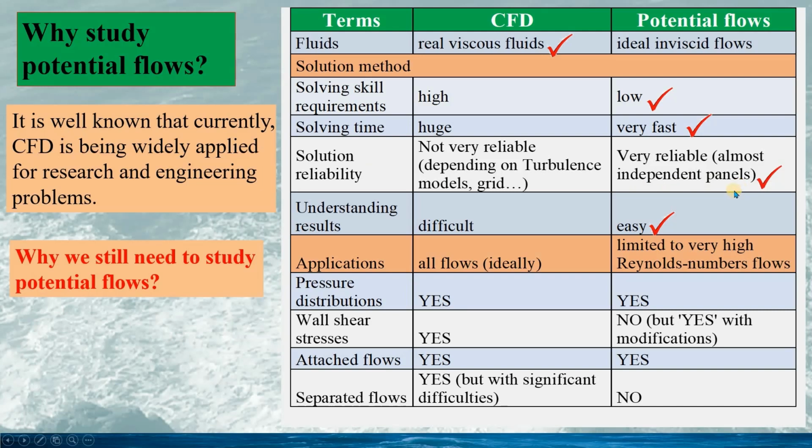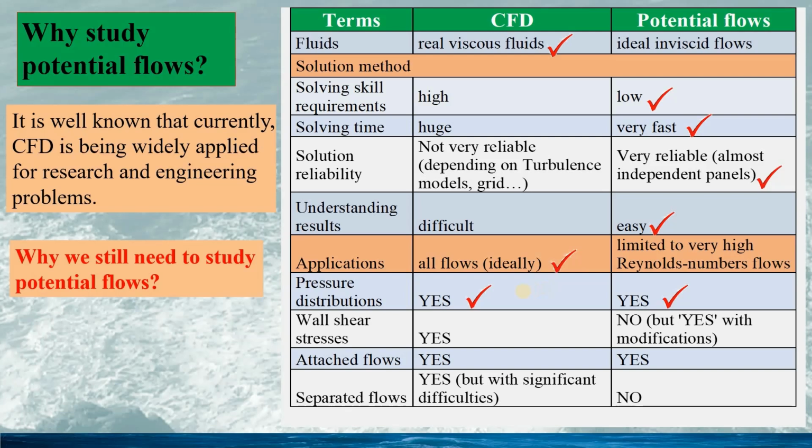The solution is very reliable, almost independent of the panels, while the CFD might not be very reliable, which might depend on turbulence models and the grid generations. And for understanding the results, potential flow is easy. However, for applications, CFD is for all flows, while potential flow is only limited to very high Reynolds number flows.